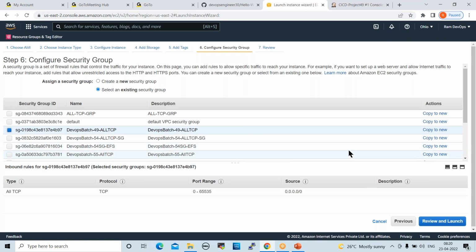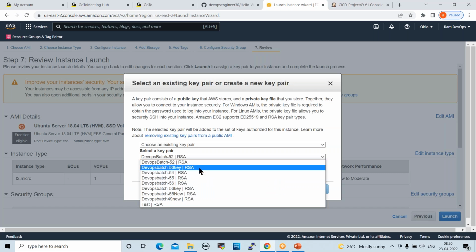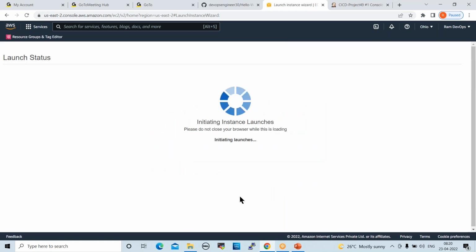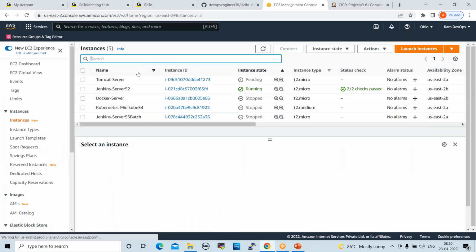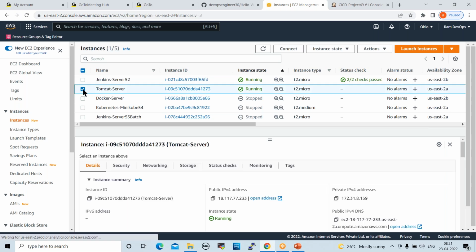So we can change the port number to 8090. Fine. You can select all TCP, review and launch the instance, and keep here. Yeah. Now the Tomcat server is ready.